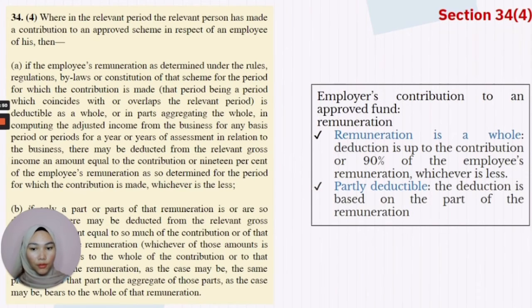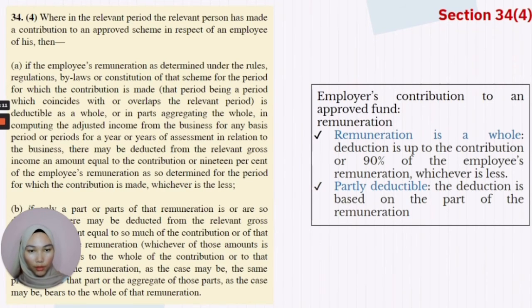Section 34, Clause 4 stated about the employer's contribution to an approved fund for the employees. Based on this section, the remuneration made by the employer consists of two types, which are remuneration as a whole and partly deductible. For a whole remuneration, the deduction is up to the contribution or 90% of the employee's remuneration, whichever is less. And for the partly deductible, the deduction is based on the part that is contributed by the employer to his employee.